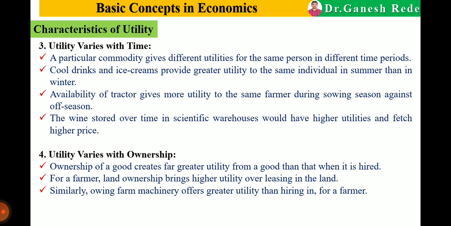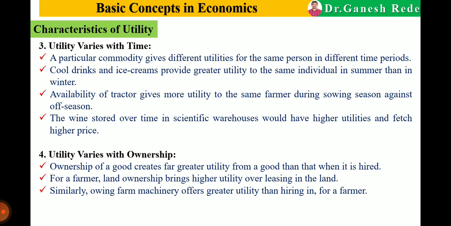Then next, utility varies with ownership. Ownership of a good creates far greater utility than when the good is used or hired. For the farmer, land ownership brings higher utility than leasing the land. Similarly, owning farm machinery offers greater utility than hiring it from another farmer.